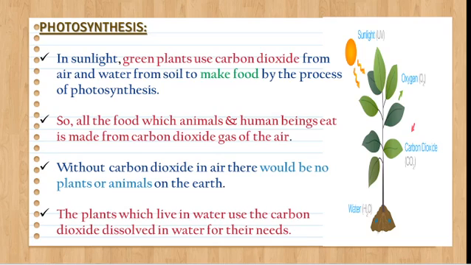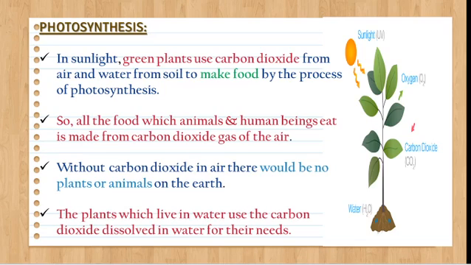And the next one is photosynthesis. In sunlight, the green plants use carbon dioxide from the air and also take water from the soil to make their food. This process is called photosynthesis. This is a very important one, so kindly note it down. Photosynthesis is the process of making food by using carbon dioxide and water. All the food which animals and human beings eat is made from carbon dioxide gas in the air.